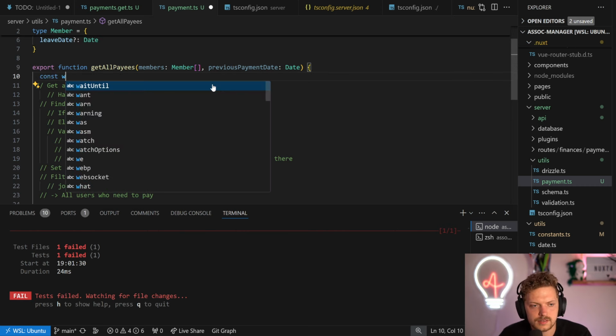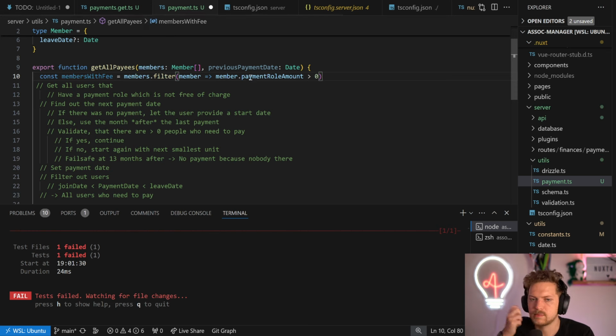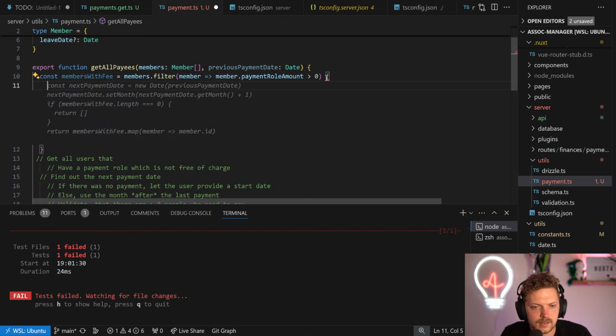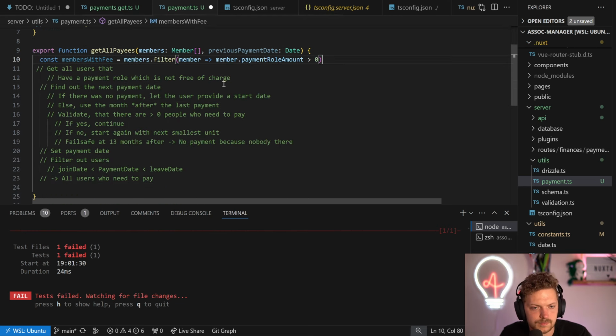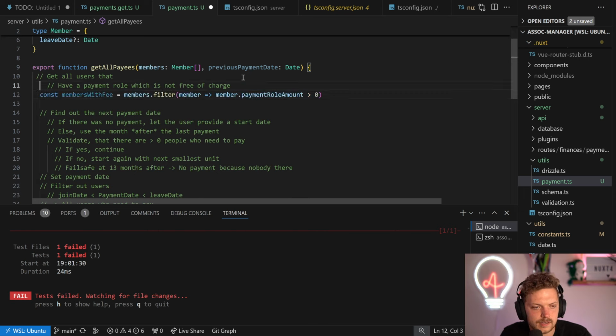So let's say const members without fee. Members who have to pay. Well, that's not really correct. Members with fee. Let's do this. Of course we check if the payroll amount is bigger than 0. Nice. We filter them. That's all good. So that's that part. Now we have to find the next payment date.